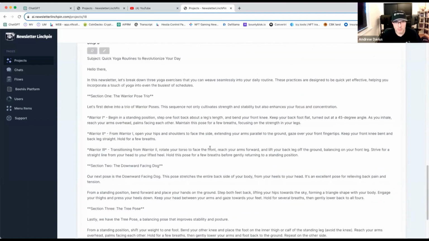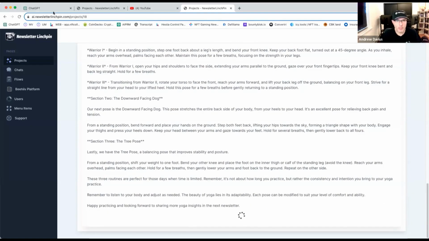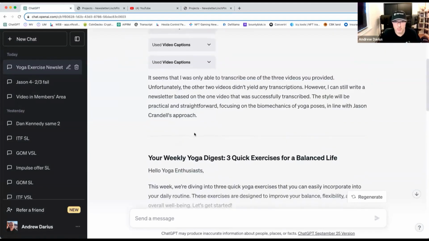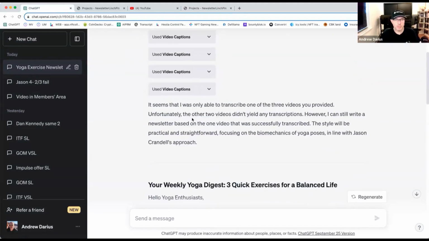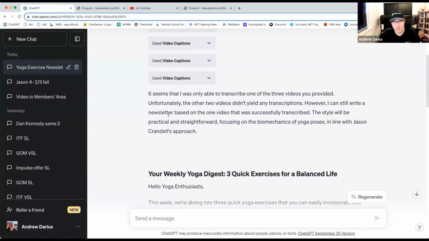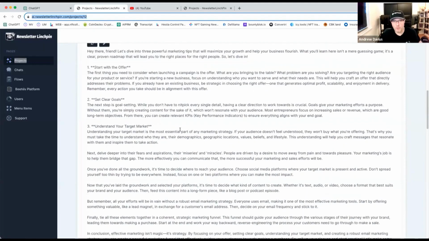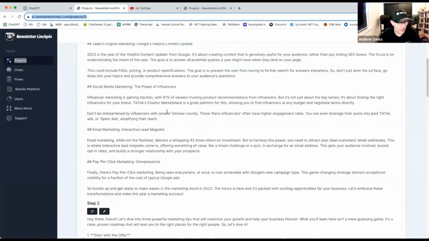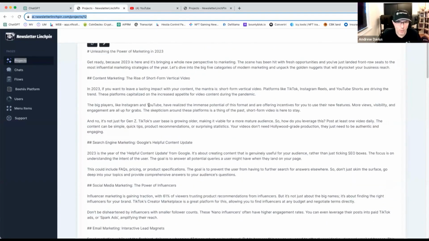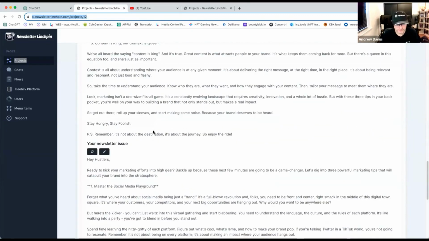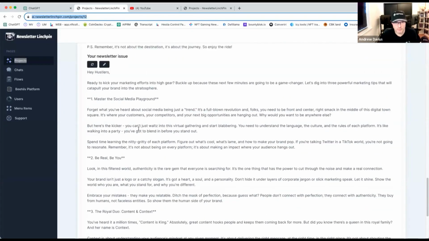This is very important. We are on step 3 right now. And let's see in ChatGPT. ChatGPT is done. Let's see what ChatGPT did. ChatGPT was unable to read 2 of those videos, but Newsletter Linchpin was able to do it, because we have step 1, step 2, and those steps were actually based on per video. So step 1 is based on video 1, step 2 is based on video 2, and step 3 is based on video 3. Oh, and our newsletter is ready as well.